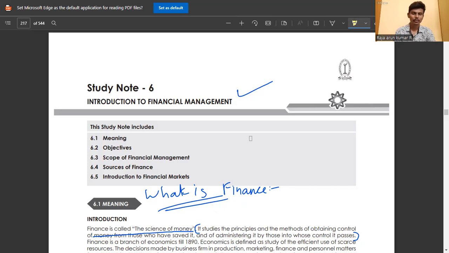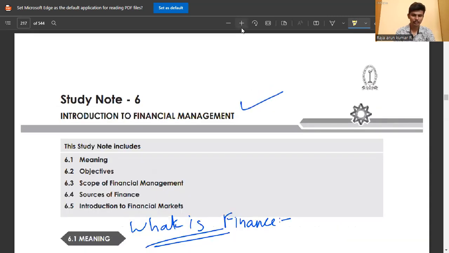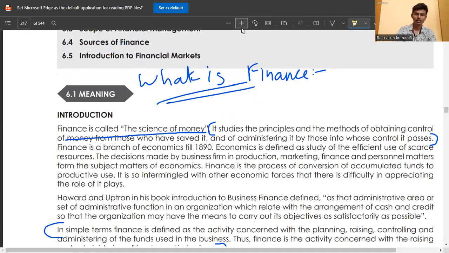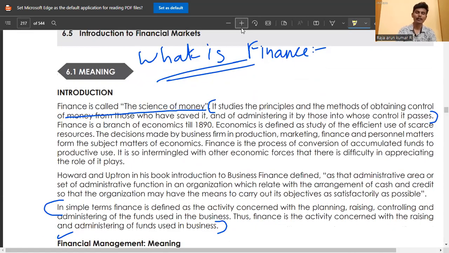Before seeing that, we start with what is finance. Finance is called the science of money. Yes, in financial management, we deal with money only. So that's why I'm telling you, imagine you are the CEO, CFO, and financial head of the company.